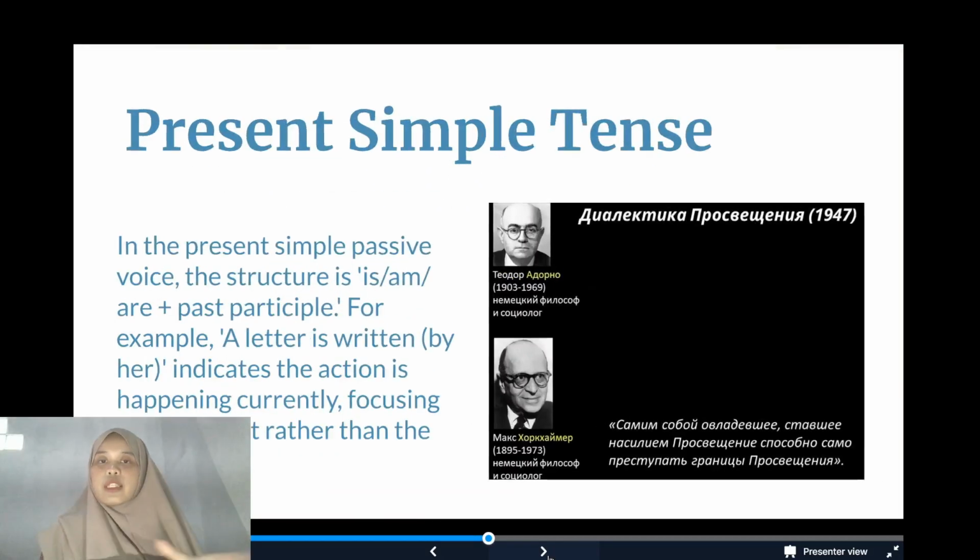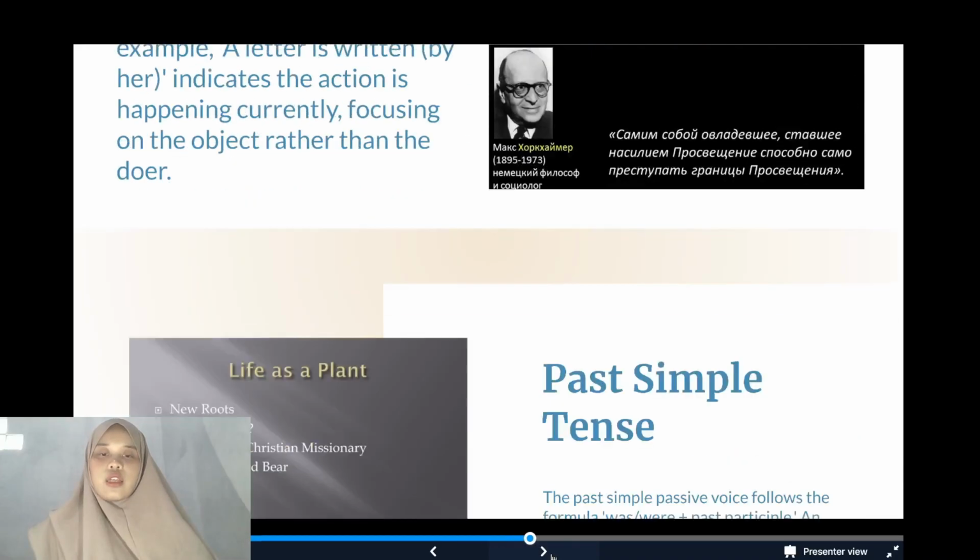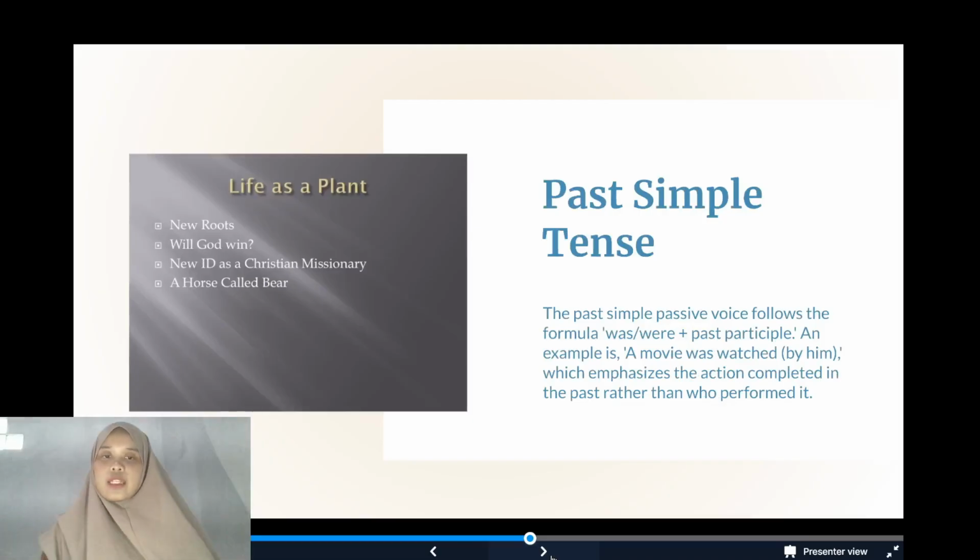This is present simple tense. I have said it to you before. In the present simple passive voice, the structure is am, is, are, and past participle. For example, a letter is written by her. It indicates the action is happening currently, focusing on the object rather than the doer.